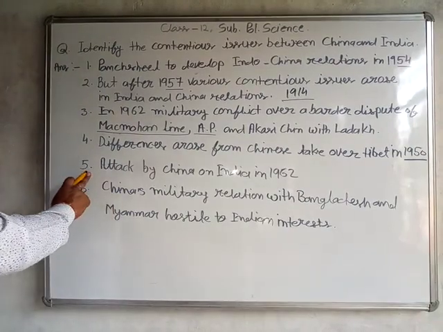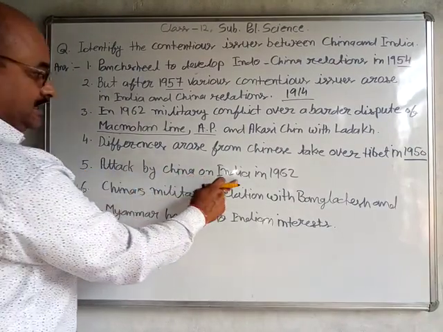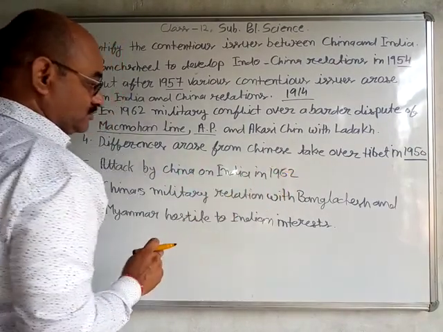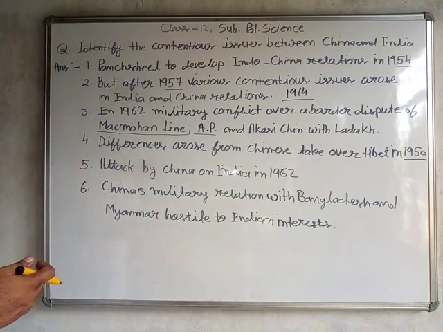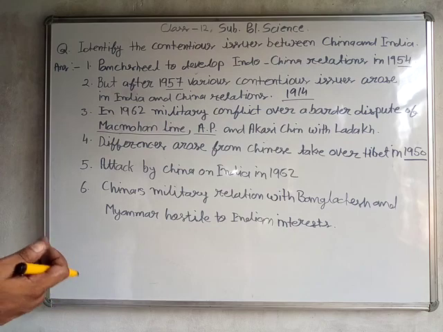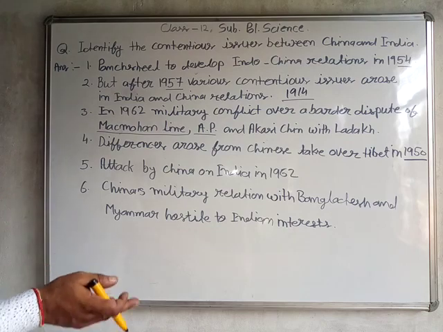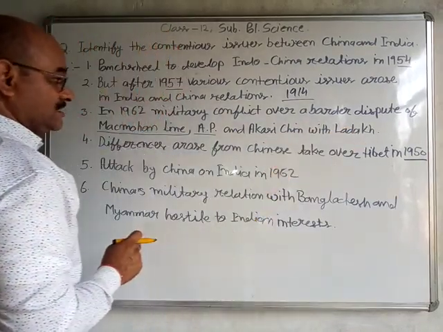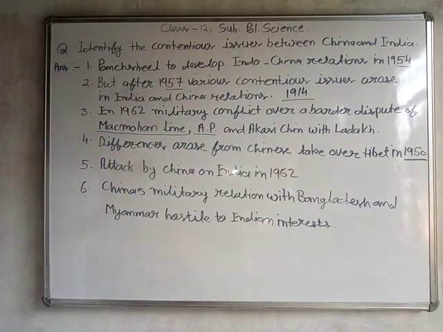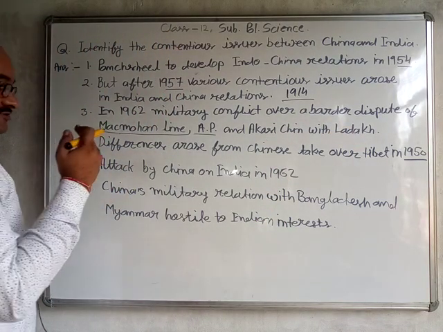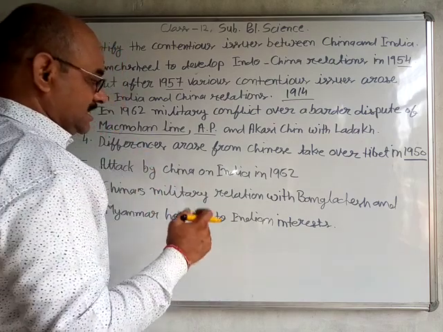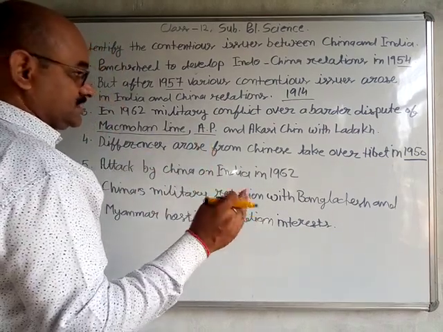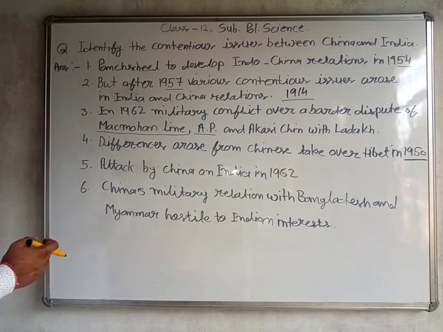Then point number five: the attack by China on India in 1962. It was another reason. In 1962, China attacked India and occupied Aksai Chin and some parts of Ladakh. By blunder, with the military attack, China occupied Aksai Chin and some parts of Ladakh.